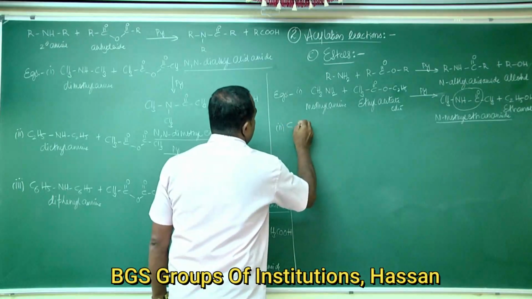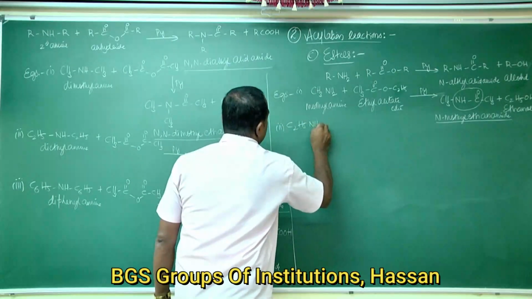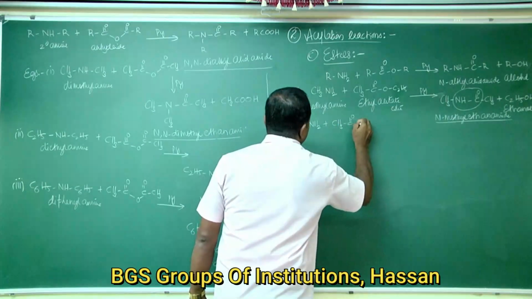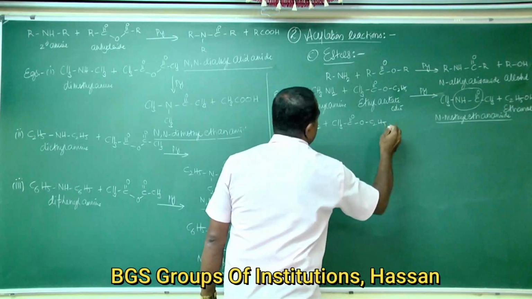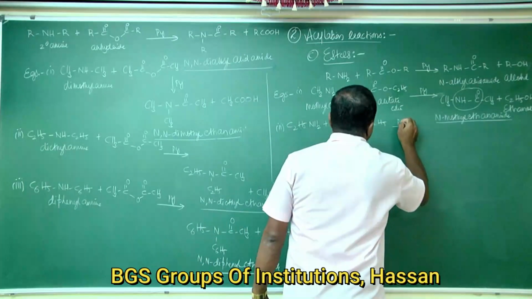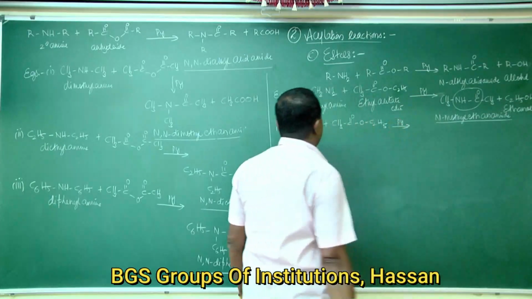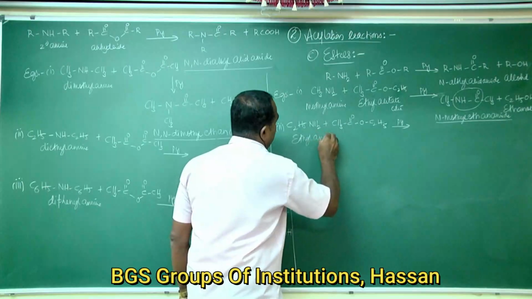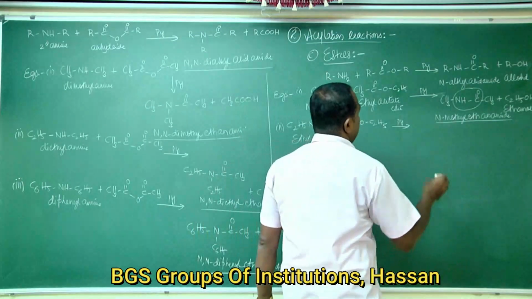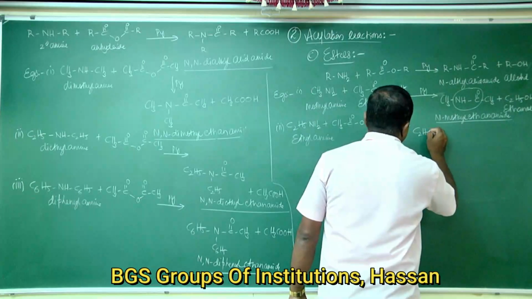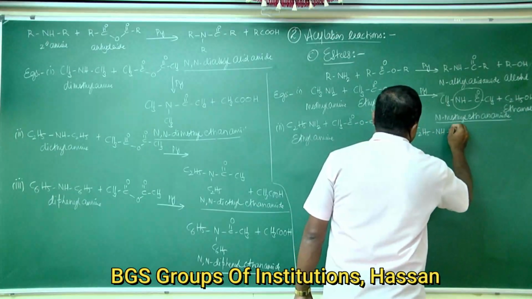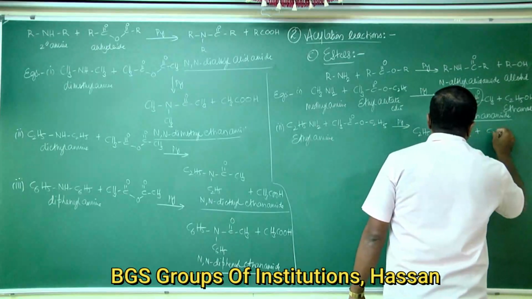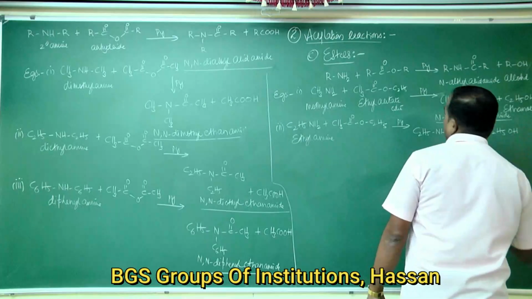Second example: ethylamine reacts with ethyl acetate in the presence of a strong base like pyridine. The product formed is C2H5NHCOCH3 plus C2H5OH.